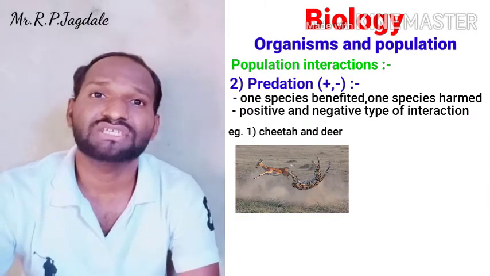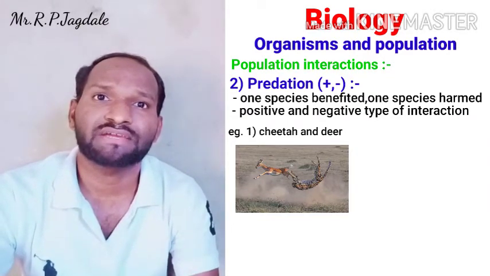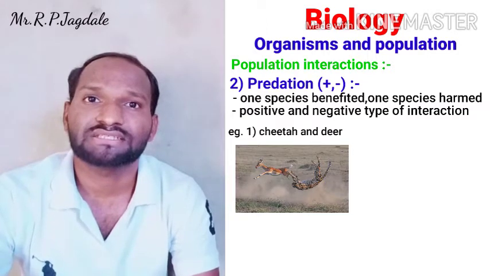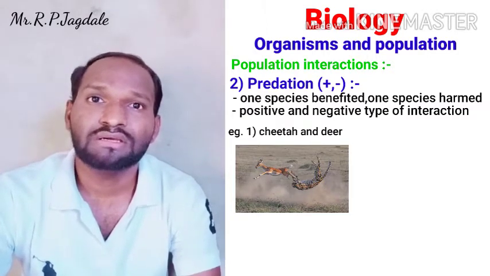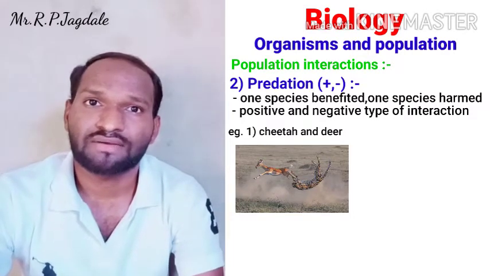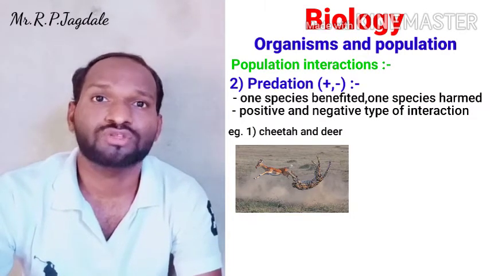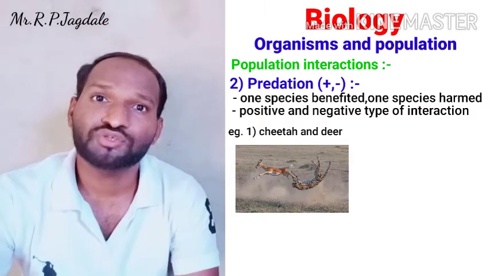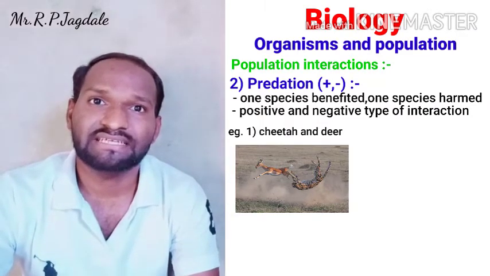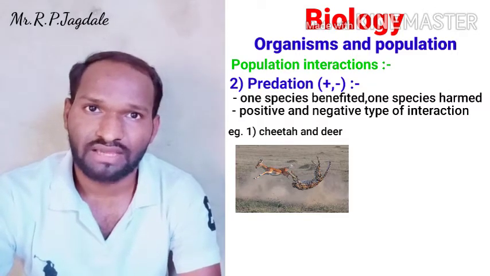Predation is a very important type of interaction to balance the ecosystem. In predation, one species is stronger, one species is weak. We know the food chain. In the food chain, the producer, that is the plants, is eaten by the herbivorous animals.